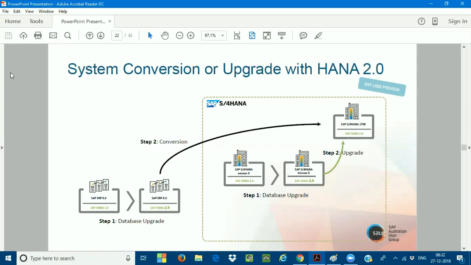I've just put it up. This is what I want to discuss. Whenever I want to go for the conversion from SAP ECC to SAP S/4HANA, what are the major things we have to concentrate on? Very important.